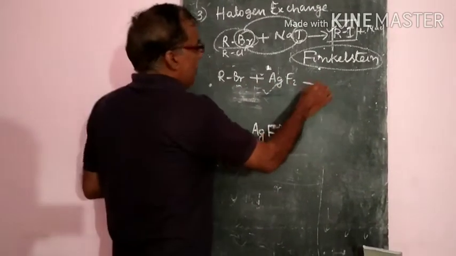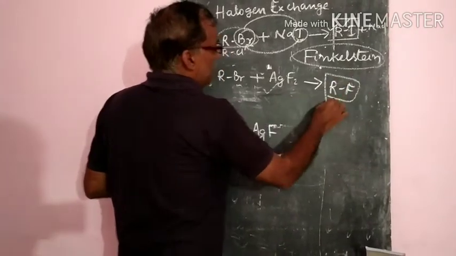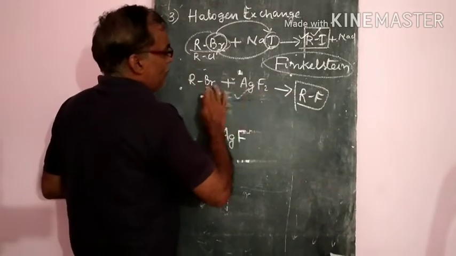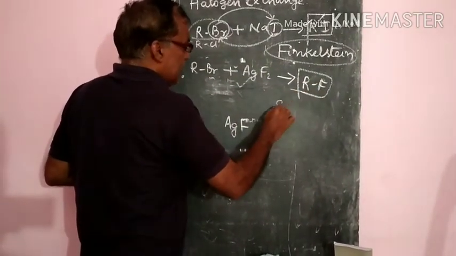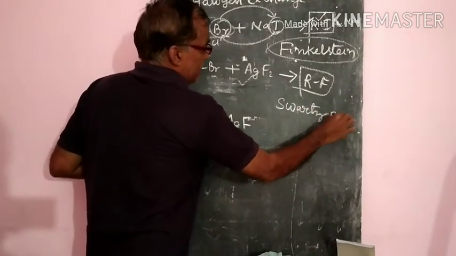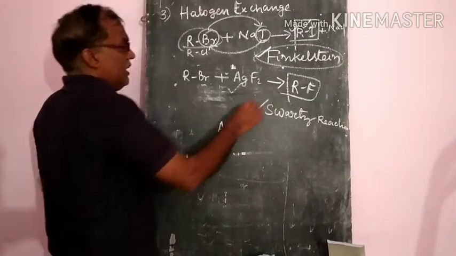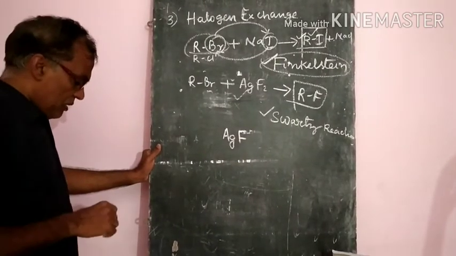Then you will get the alkyl fluoride compounds. So this method is applicable to prepare fluorides only. This reaction is termed the Swarts reaction. So today two name reactions are there, Finkelstein reaction and Swarts reaction. These two are important.